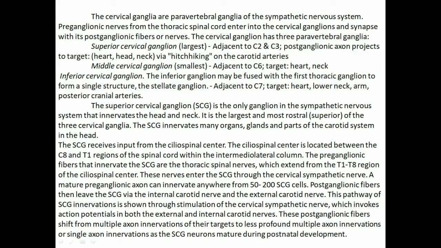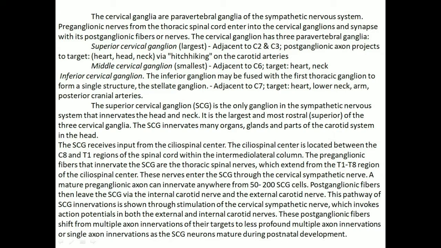The superior cervical ganglion is the only ganglion of the sympathetic nervous system that innervates the head and neck. It is the largest and most rostral of the 3 cervical ganglia. The superior cervical ganglion innervates many organs, glands, and parts of the carotid system in the brain. The cervical ganglion receives input from the ciliospinal center. The ciliospinal center is located between the C8 and T1 regions of the spinal cord within the intermediolateral column.